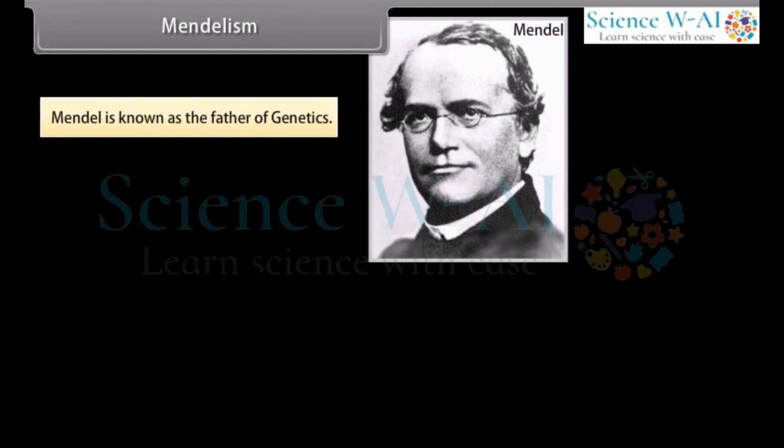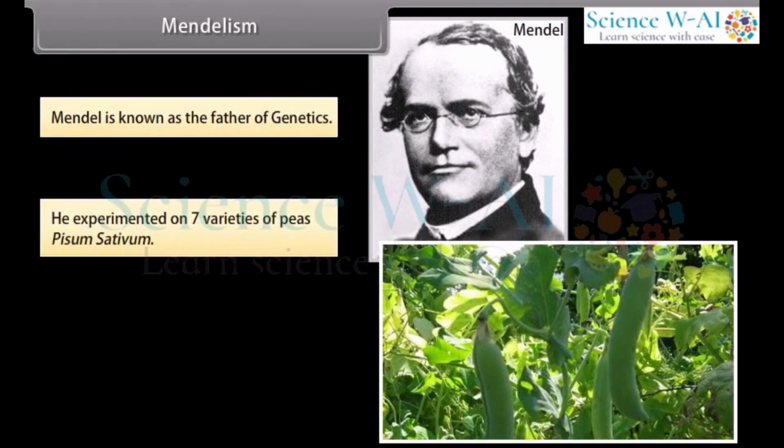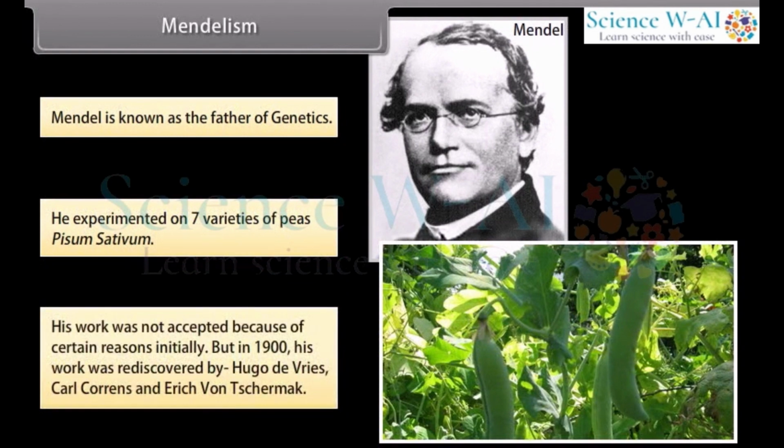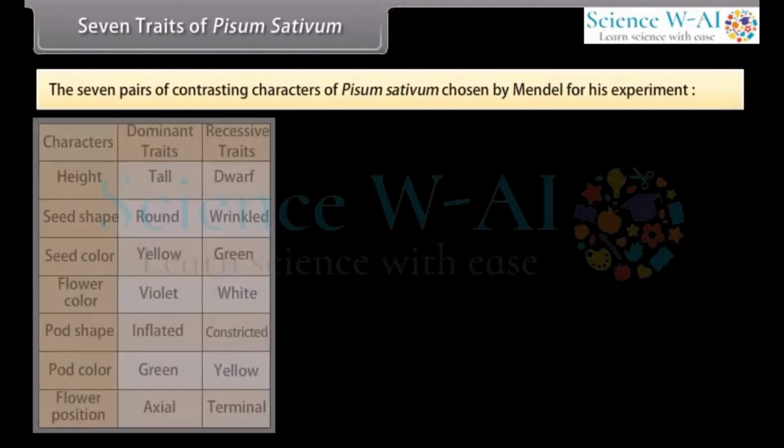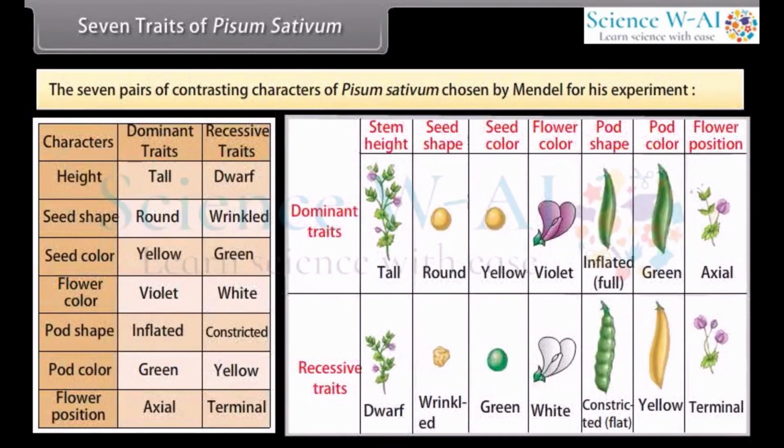Mendelism. Mendel is known as the father of genetics. He experimented on 7 varieties of peas, Pisum sativum. His work was not accepted initially for certain reasons, but in 1900, his work was rediscovered by Hugo de Vries, Carl Correns, and Erich von Tschermak. Seven traits of Pisum sativum: the 7 pairs of contrasting characters chosen by Mendel for his experiment.